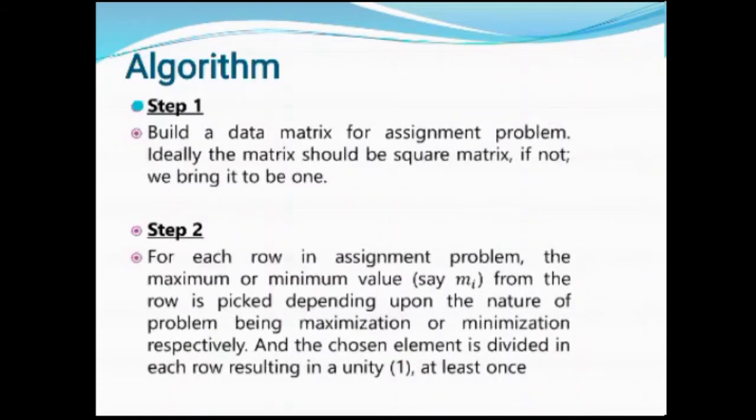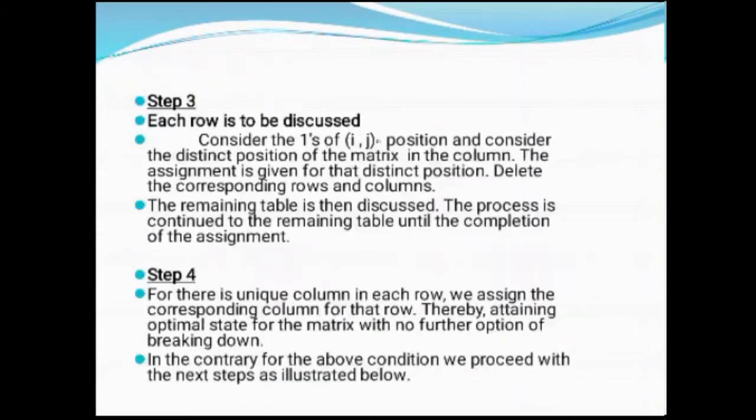The first step is to check whether the given matrix is balanced or not. If not, make it balanced by adding a row or column with 1 as the element. In the second step, for each row, depending on maximum or minimum type, we find the maximum value for maximization and minimum value for minimization. Divide by that element, and we get 1 in some of the places.